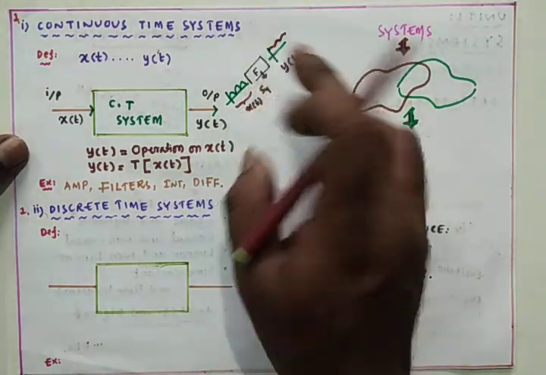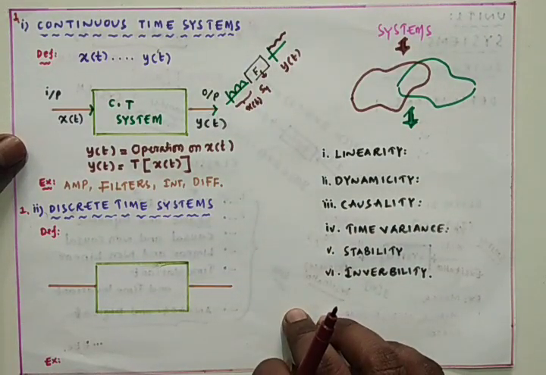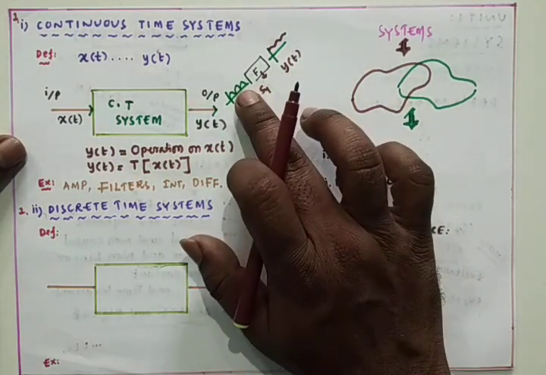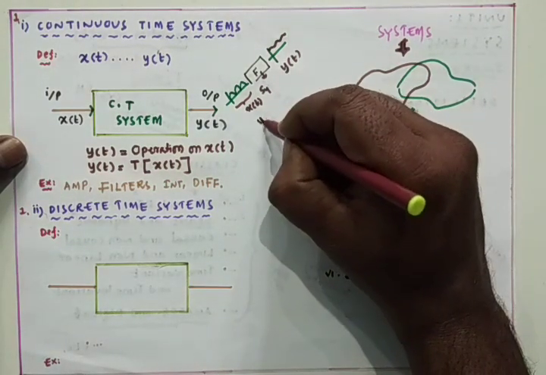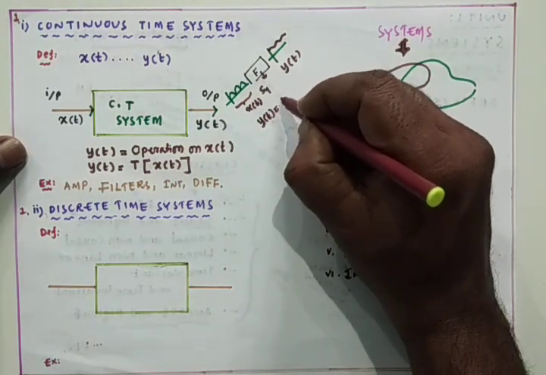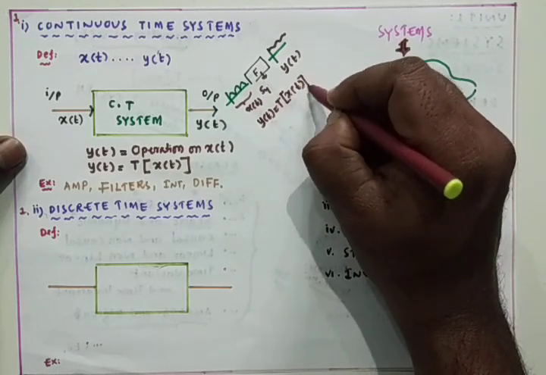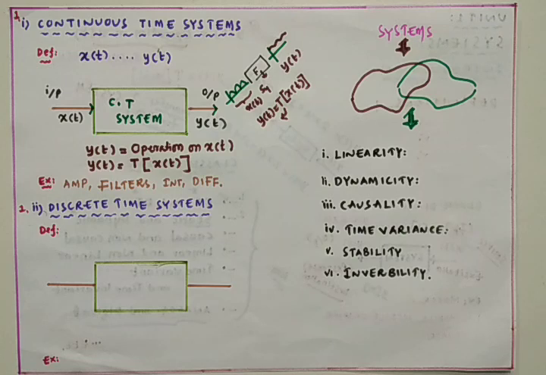Both are continuous time signals only. That means this system completely processes continuous time signals only. That is, it is designed to operate with continuous time signals, so that system is named a continuous time system. This is pulsating DC and this is the unregulated DC, so y of t is nothing but the transfer function applied on x of t. What is the transfer function operation here? It has to avoid the ripple content in the pulsating DC such that it will give the unregulated DC.